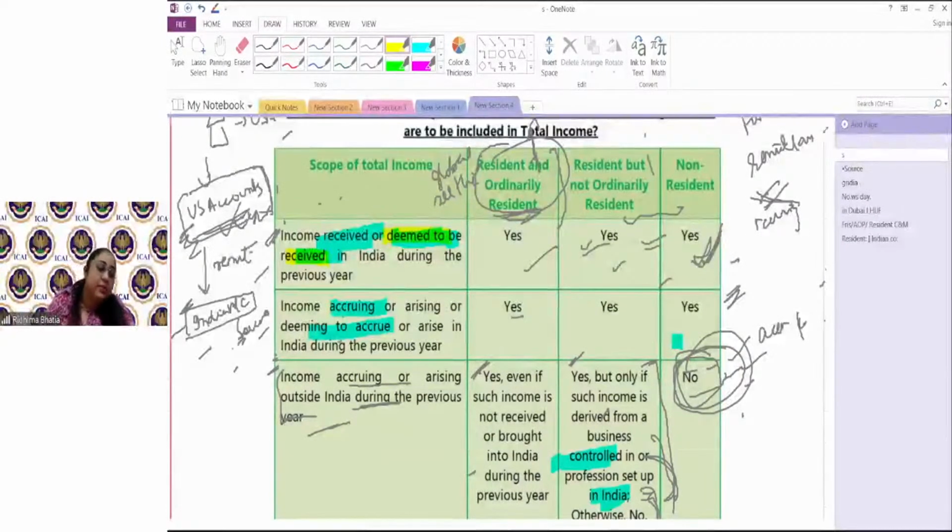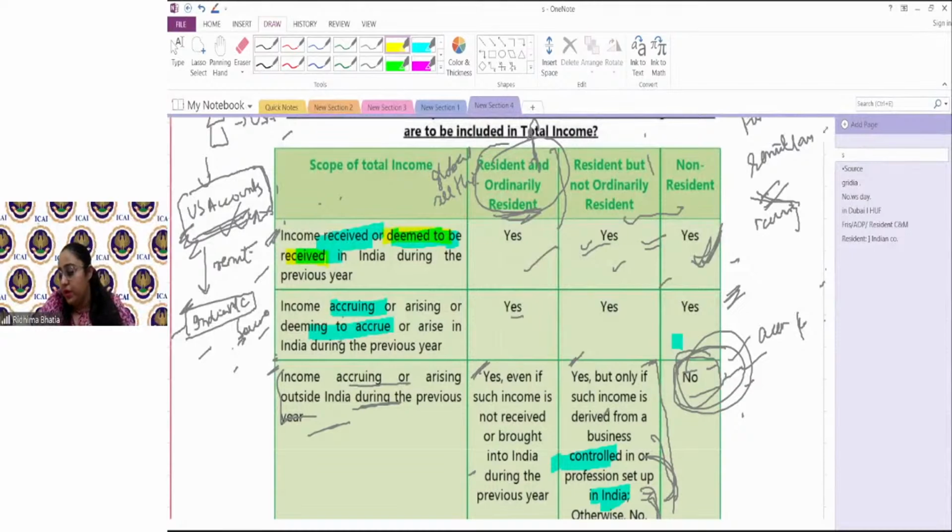Similarly, income deemed to be received मतलब ऐसे आपको लग रहा है कि वो receive नहीं हुई. It is appearing that it is not received, but it would be deemed to be received. And the moment it is deemed to be received, that means it would be taxable. Similarly, income accruing or arising or deemed to accrue or arise in India.